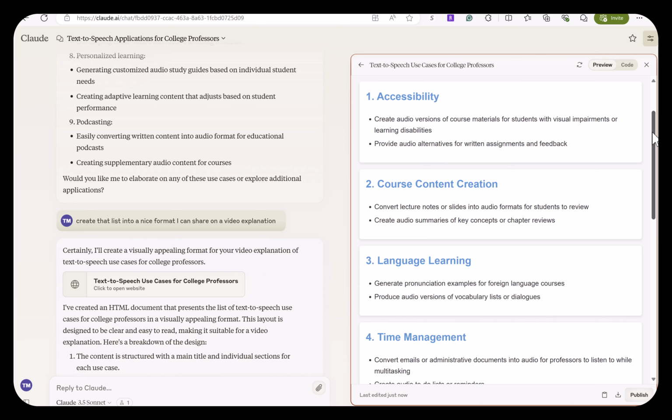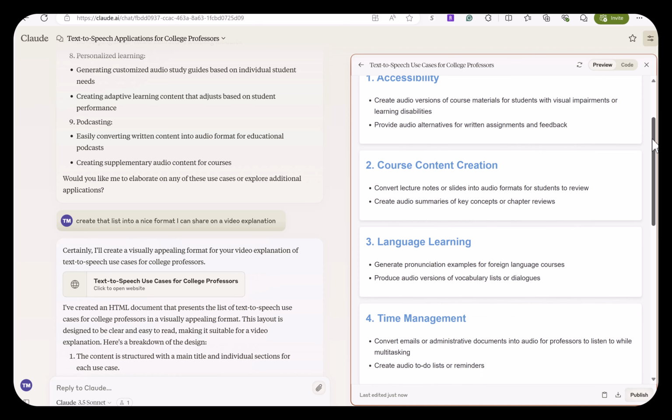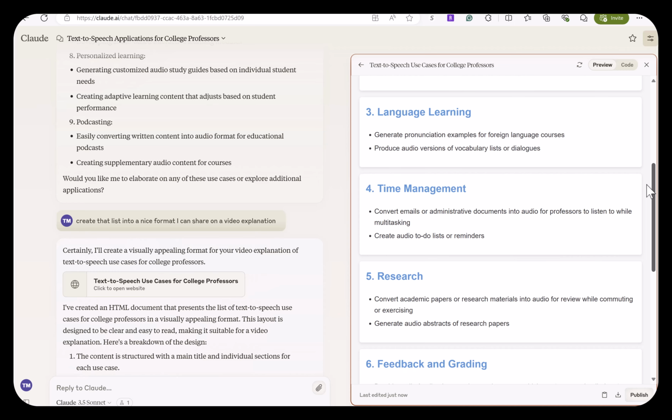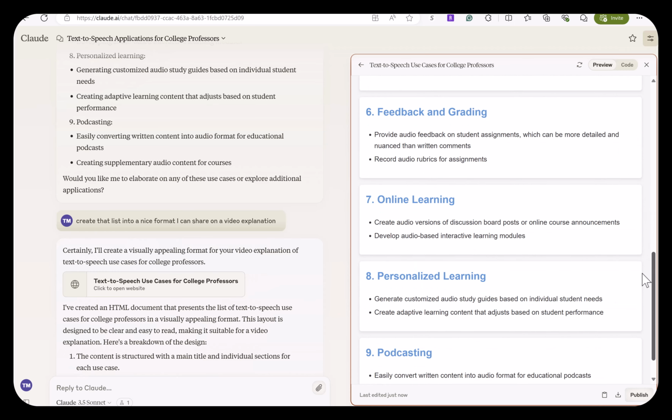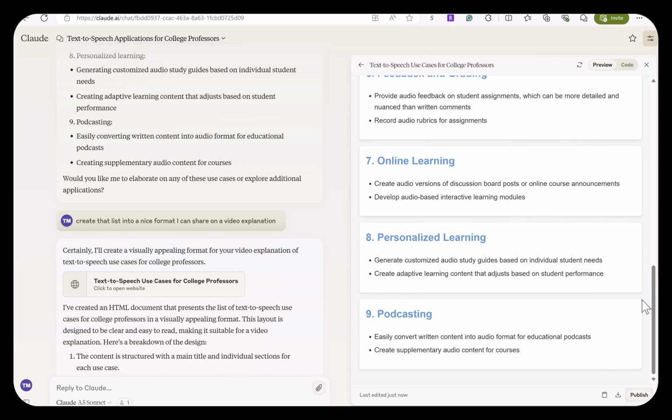So we have accessibility reasons, course content creation, language learning, time management, research, feedback and grading, online learning, personalized learning, and podcasting. So one use that I'll use it for is I have an online ebook, and I will allow students to have it able to download as an audio file as well.